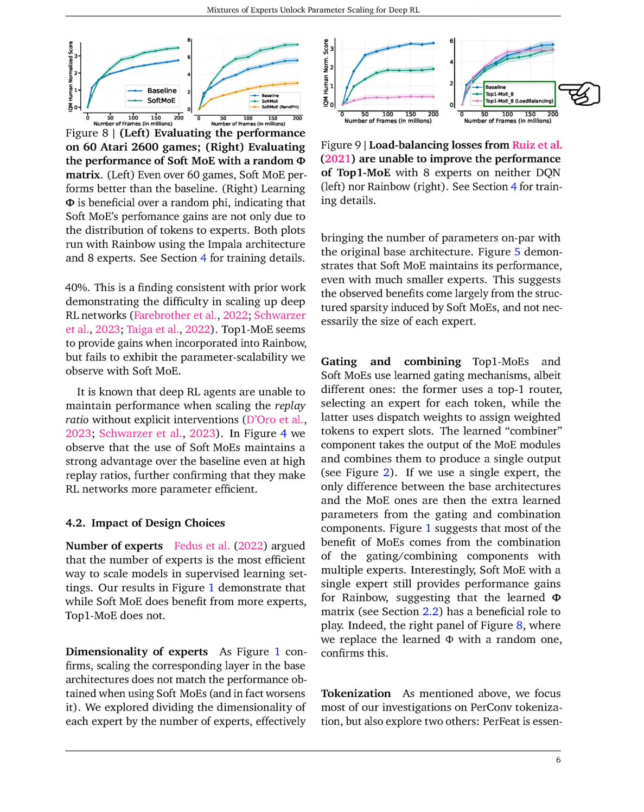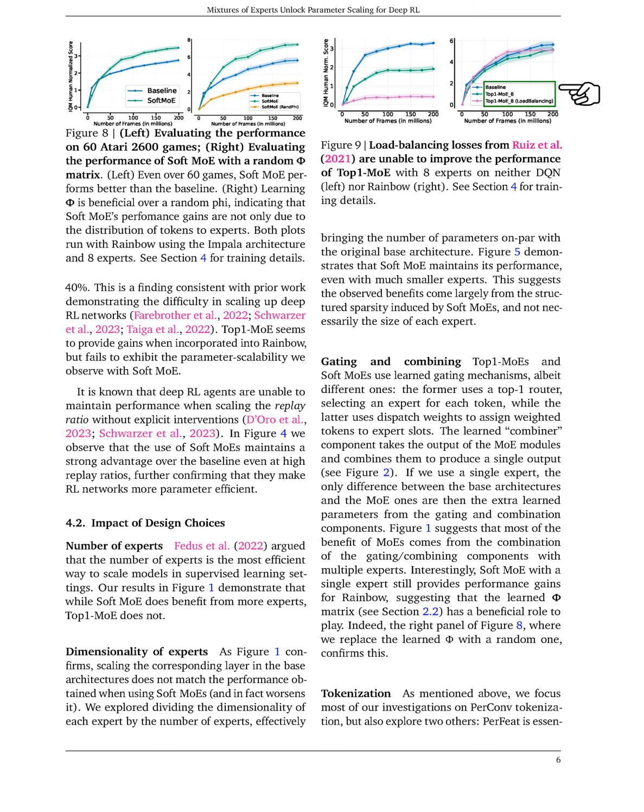Lastly, we examine the gating and combining mechanisms of Top1MoEs and SoftMoEs, which employ learned gating mechanisms, albeit different ones. Top1MoE uses a top1 router to select an expert for each token, while SoftMoE assigns weighted tokens to expert slots using dispatch weights. The learned combiner component then merges the outputs from the MoE modules to produce a unified output. If we use a single expert, the primary distinction between the base architectures and the MoE variants lies in the additional learned parameters from the gating and combination components.